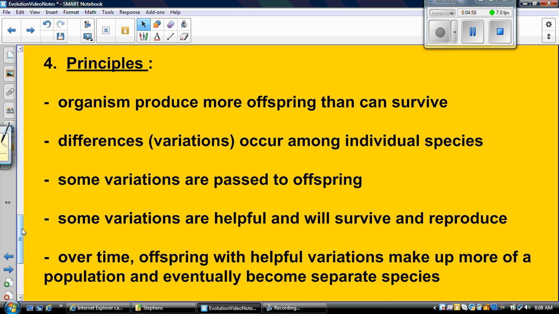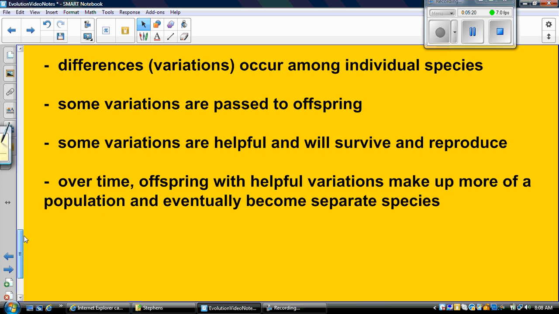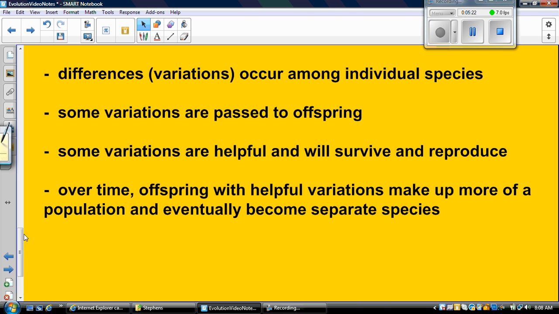So even if you take a look at Finding Nemo, even among the clownfish, which is what Nemo is, they don't all look alike. There are going to be some differences among that species. Just like humans, we're a species and we don't all look alike. We're all a little bit different. So that's what variations are, and Darwin found that out. He found that there are differences among individual species.